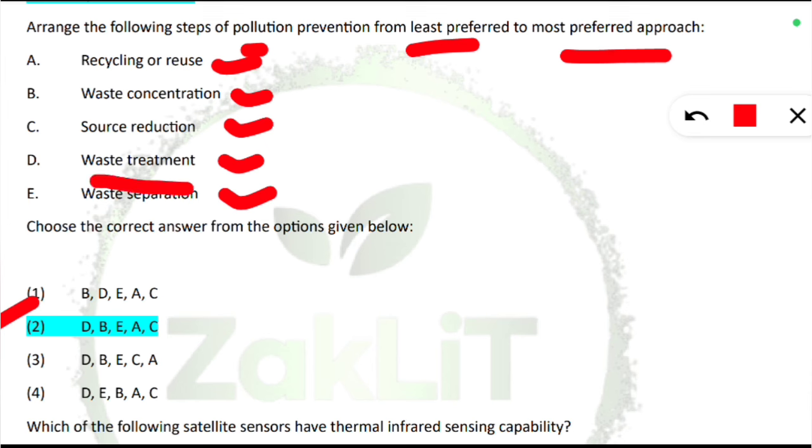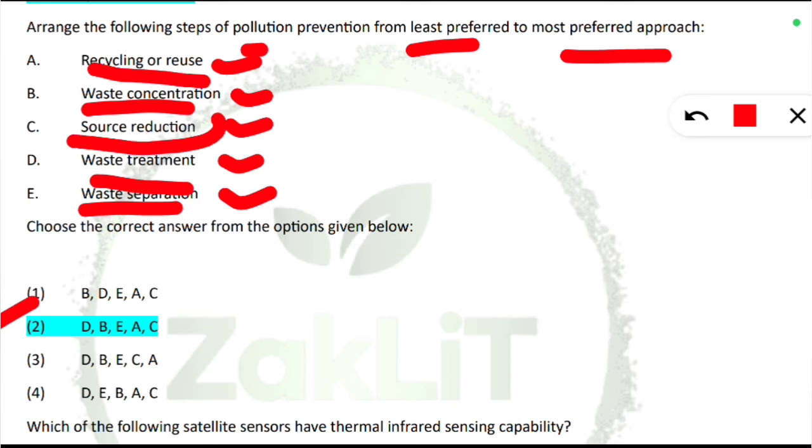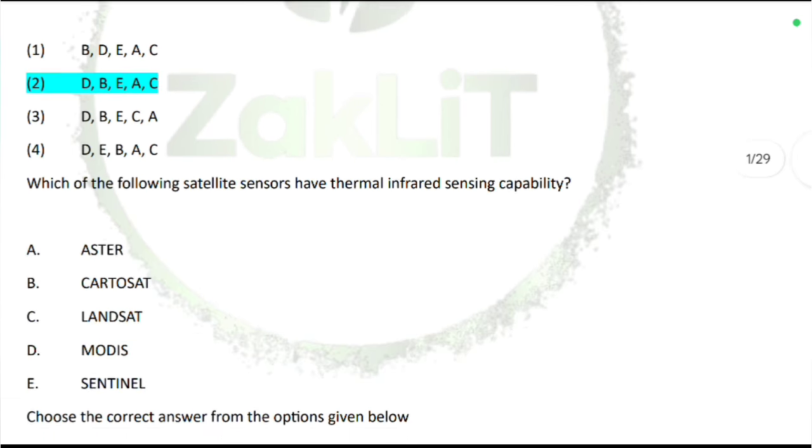First will be waste treatment, that is it is least preferred. Next is B, that is waste concentration. Next is E, waste separation. Then is recycling or reuse, and the most preferred is source reduction. Yes, that is the most preferred option for pollution prevention from the waste. That means if we are reducing the waste, no need of waste treatment, waste separation, waste concentration, recycling, because that is the most preferred approach for pollution prevention. Coming to the next question.